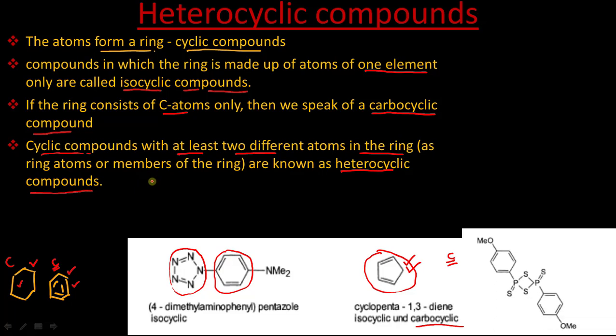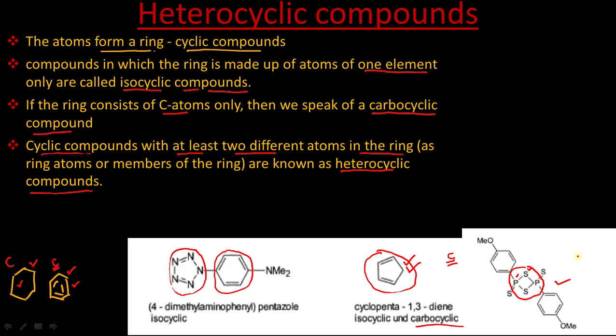For example, this compound contains a cyclic structure, and this cyclic structure contains phosphorus and sulfur. Now it contains at least two different atoms, phosphorus as well as sulfur. So this compound is a heterocyclic compound.